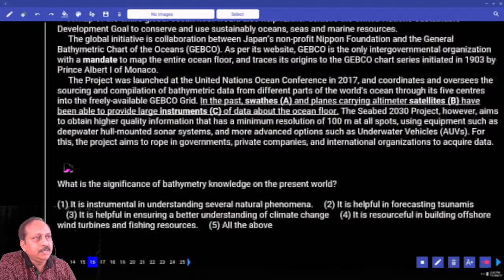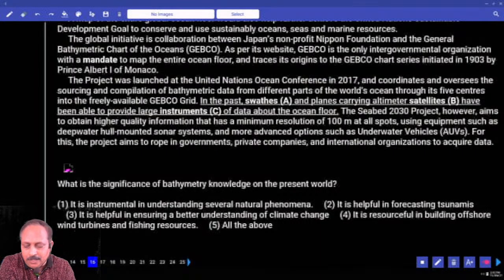Out of 8 questions, in my opinion, 2 questions based on explicit information you will be able to answer within the stipulated time. And 3 questions based on vocabulary: 1 blank, 1 correct order, and 1 more based on opposite meaning, I suppose. Mandate. 3 plus 2, how many questions can you answer? 5. We'll stick to those 5.